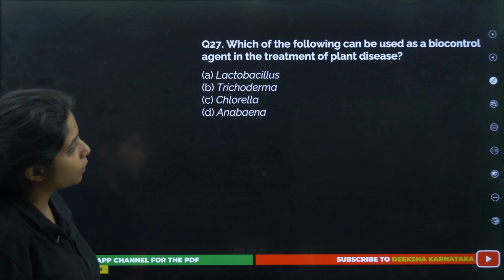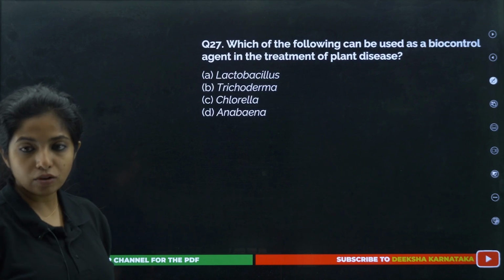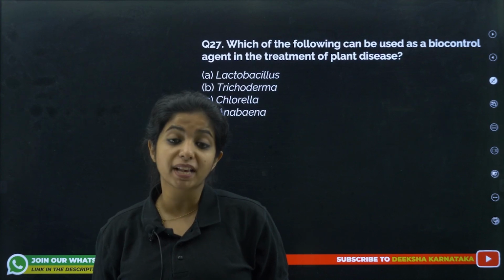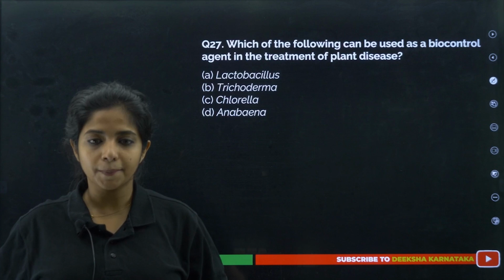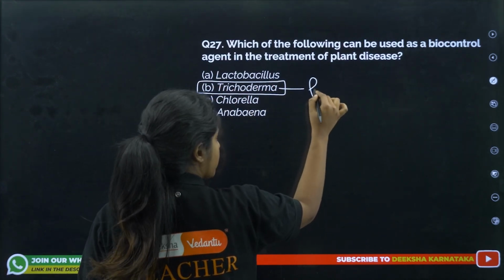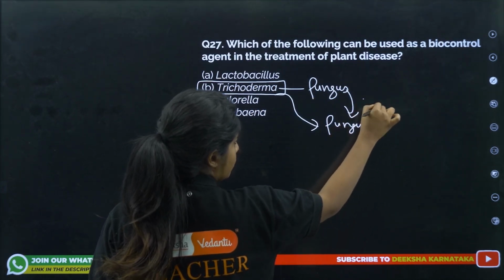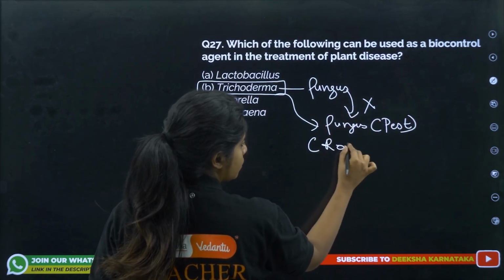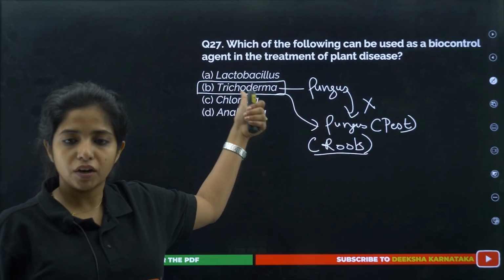Now, which one of the following can be used as a biocontrol agent in the treatment of plant disease? Any idea? I told you a biocontrol agent is a biological organism which is going to control pests. A pest can be anything: a fungus, a bacterium, or an insect also. So there is Trichoderma. Trichoderma is a fungus itself, but it is also responsible for killing other fungus, which is a pest. These fungi are present in the roots of certain plants, and Trichoderma eventually eliminates them. So it is acting as a biocontrol agent.